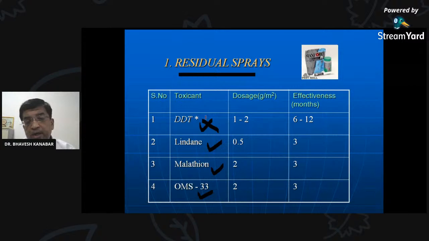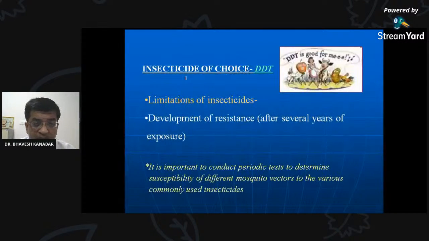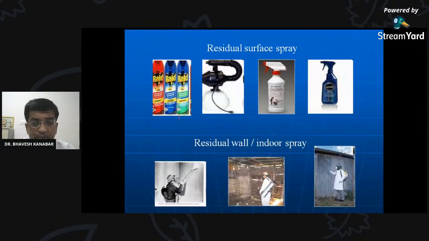In indoor residual spray, one compound is commonly used, that is alpha cypermethrin. Remember the name well, alpha cypermethrin. So the insecticide of choice is no longer DDT, it is alpha cypermethrin, because of the development of resistance. These are various preparations which are available for residual spray. You can see the different types of bottle. You may have heard this name, RAID. Different types of bottles are available. This is the photograph.